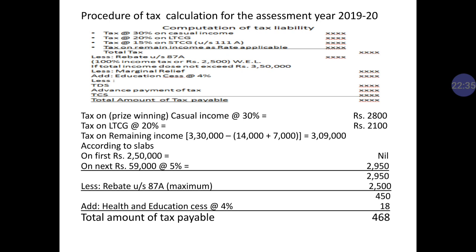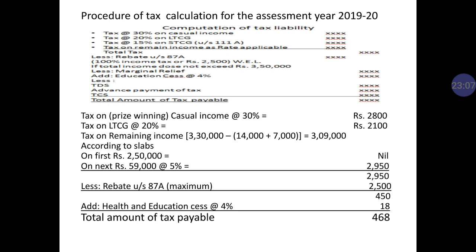Okay. Now there is a clause of 87A. It's about rebate. It is very clear. Rebate is only applicable when your total income does not exceed 3,50,000. In this question his total income is 3,30,000. Therefore Suman can avail the rebate. So rebate is 2,500 or total tax, whichever is less. So 2,500 is the less.